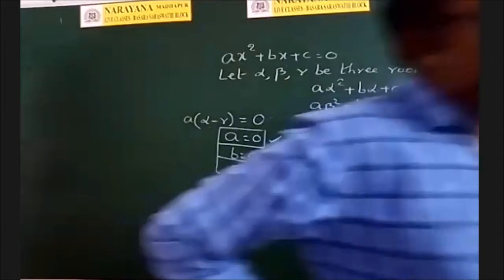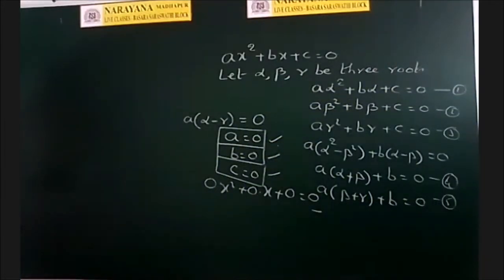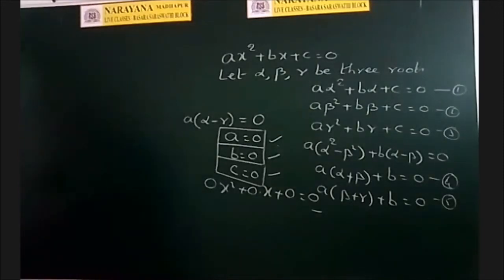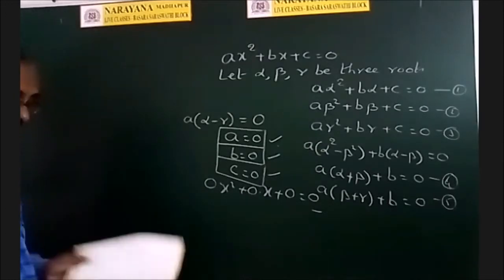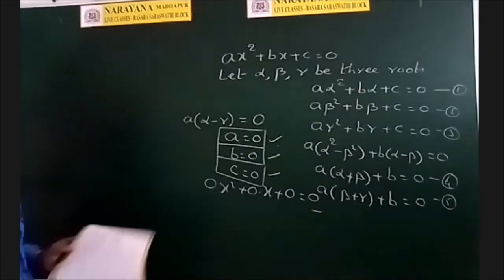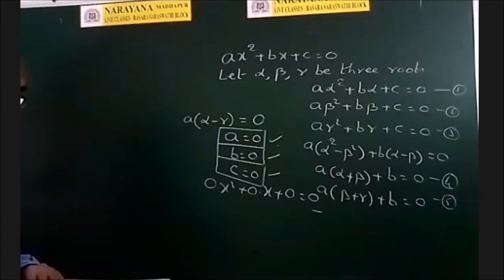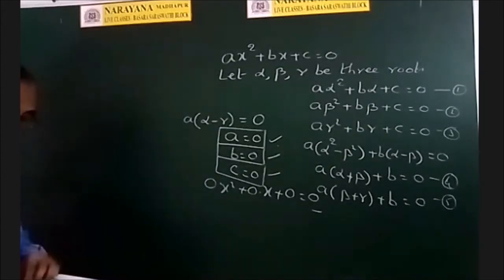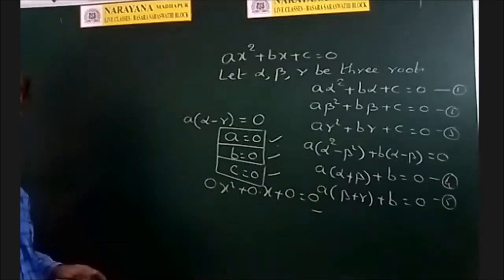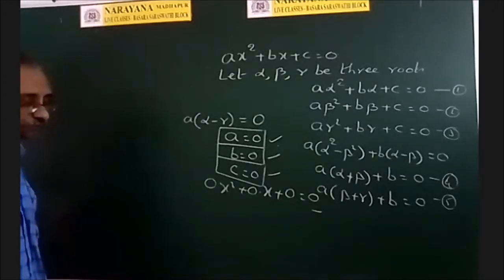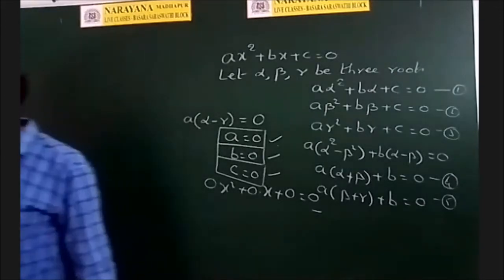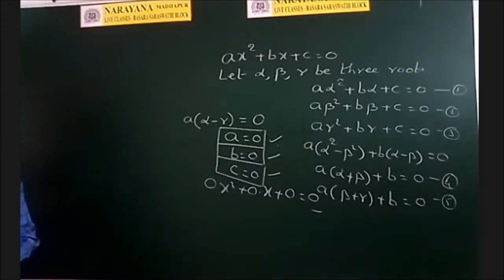If the equation ax square plus bx plus c is equal to 0 has more than 2 roots, then a is equal to 0, b is equal to 0 and c is equal to 0.